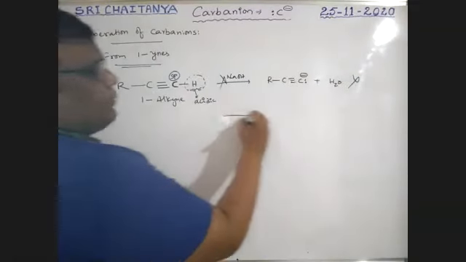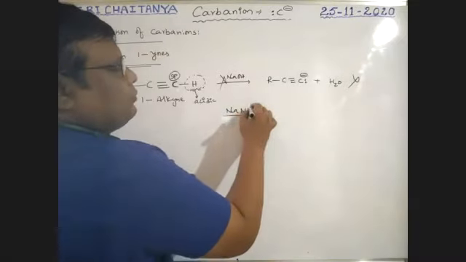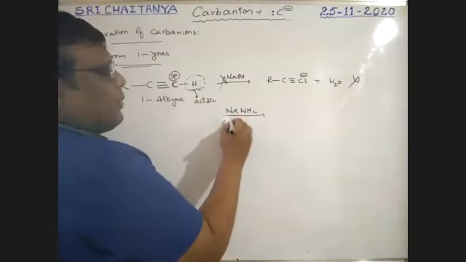Next possibilities are NaNH2, which is called sodamide.